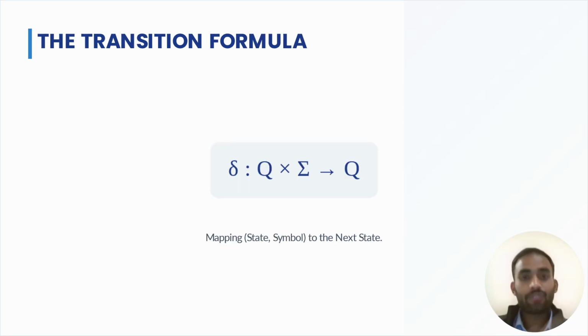Next is the transition formula. We have studied all the concepts of the five elements, and this is the complete formula made from this whole finite automata. That is delta, Q, that means it is the complete sequence, or the criteria we use for our logic, into delta and arrow into Q. Okay.